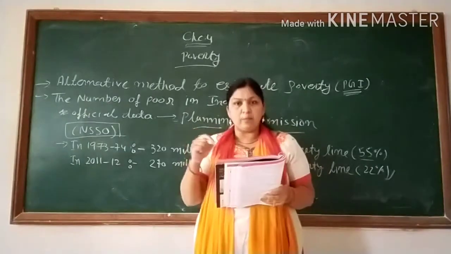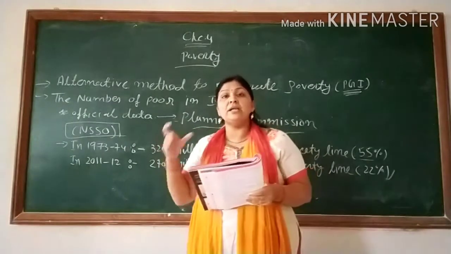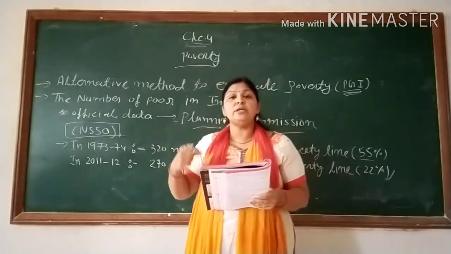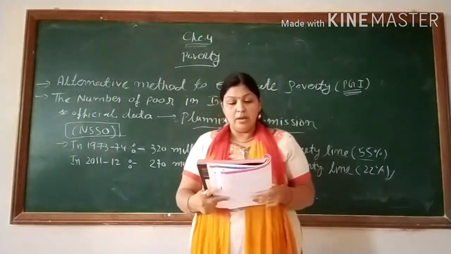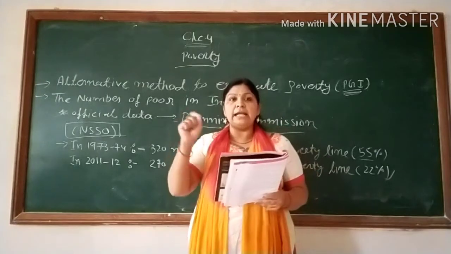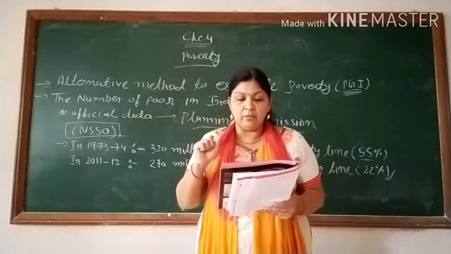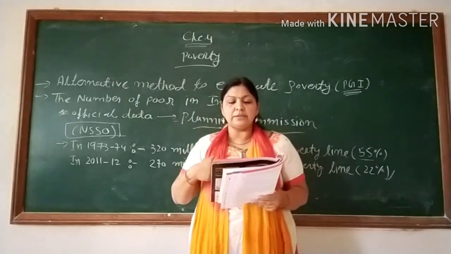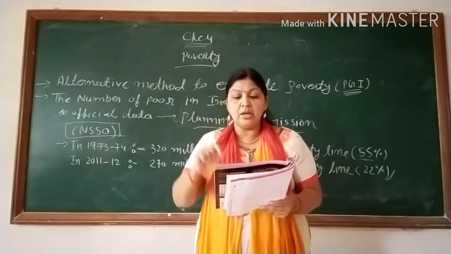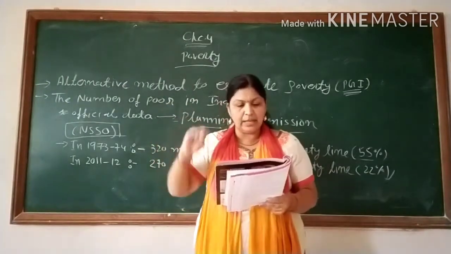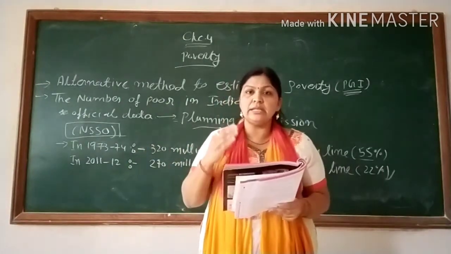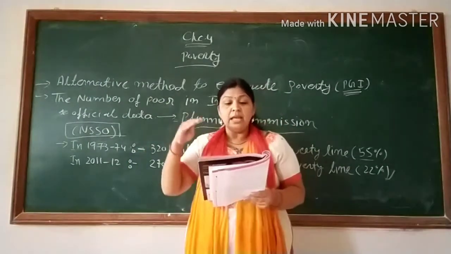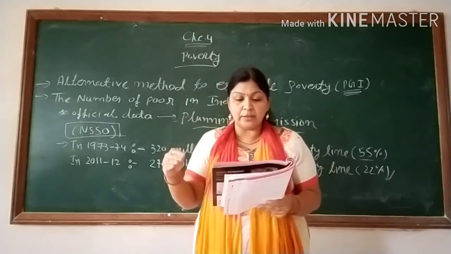In terms of proportion, maybe in ratio form, maybe in percentage form: in 1973-74, about 55% of the total population was below the poverty line. But in 2011 and 12, it has fallen to 22%.